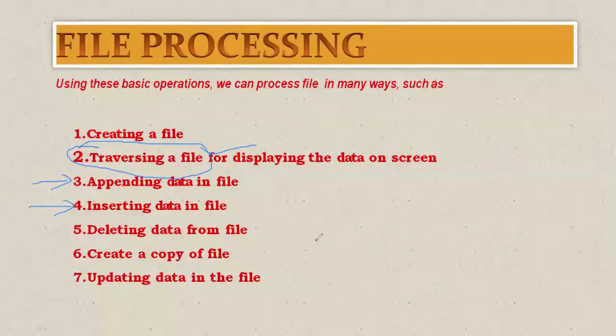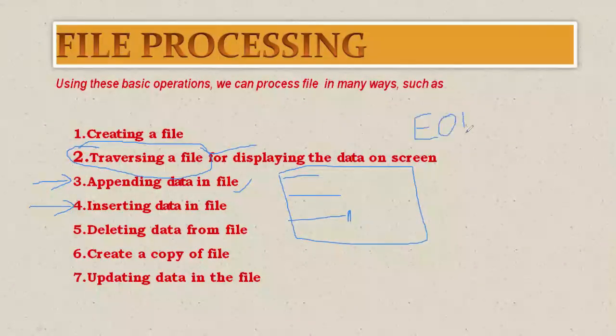So if I am having an existing file in which a few lines are already written, when I am going to append, that means we add from the end of line. I have already informed you yesterday, EOL, end of line. From the end of line, a new record can be added, and this process will be known as appending.